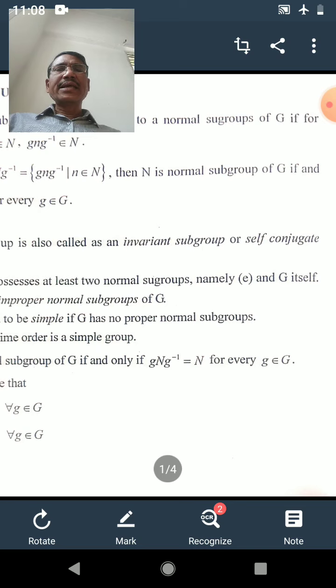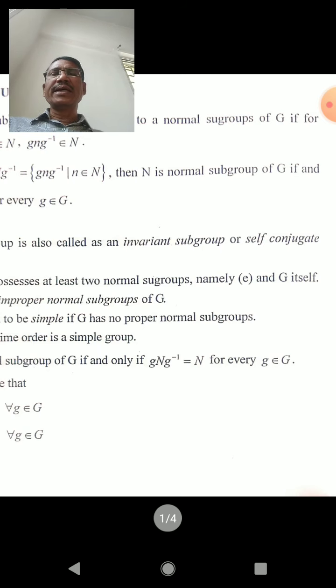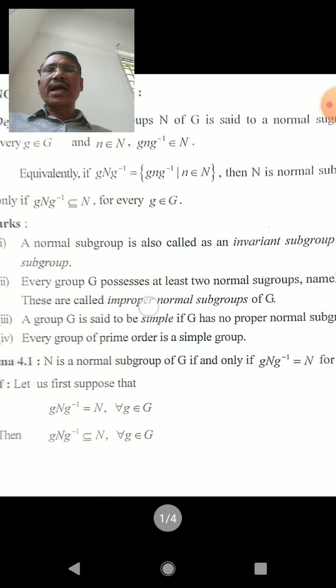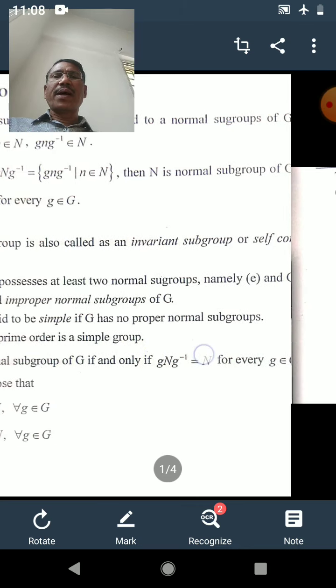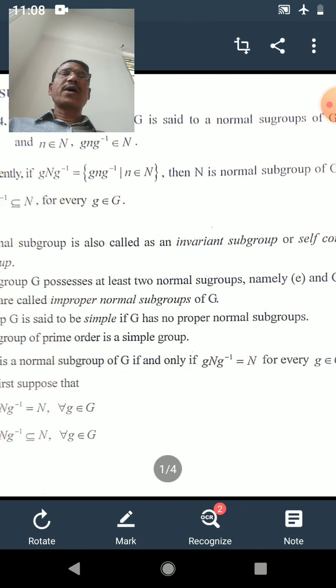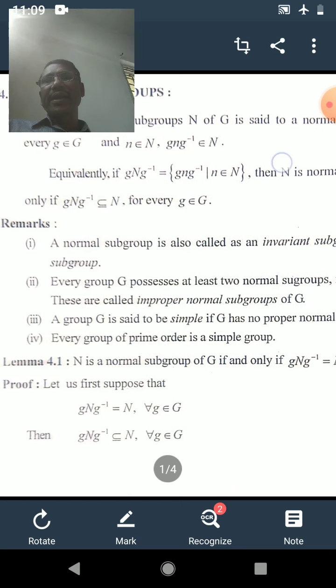The singleton set E is a normal subgroup of G, and the set G itself is a normal subgroup of G. These two normal subgroups of G are called improper normal subgroups of G, and all other remaining normal subgroups of G are called proper normal subgroups of G. A group G is said to be simple if G has no proper normal subgroup. Means if you consider G is a group, and it has no proper normal subgroup, it is called a simple group.